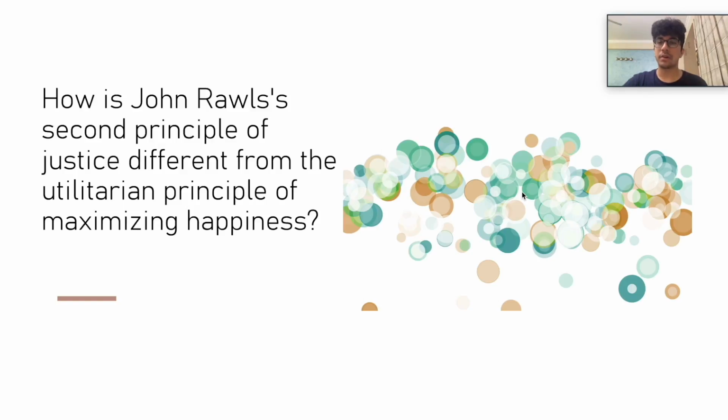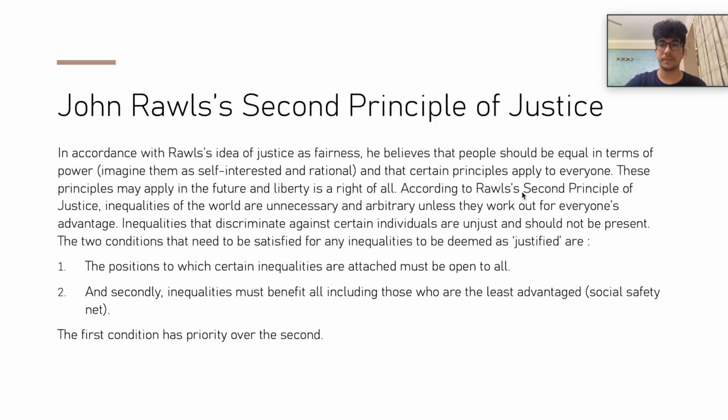How is John Rawls's second principle of justice different from the utilitarian principle of maximizing happiness? In accordance with Rawls's idea of justice as fairness, he believes that people should be equal in terms of power and that certain principles apply to everyone. These principles may apply in the future, and liberty is a right of all.